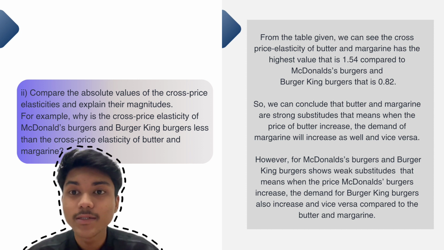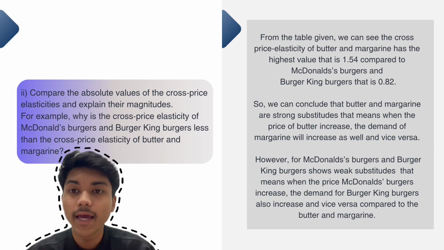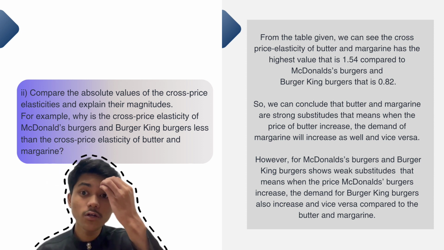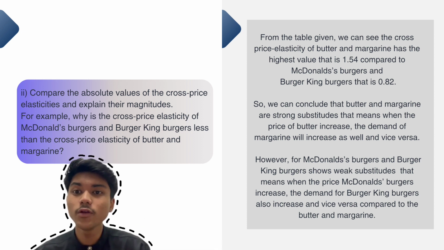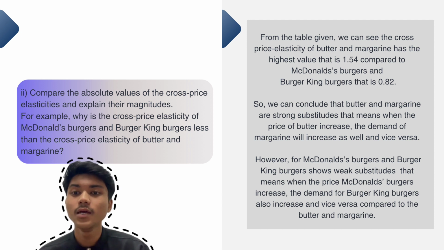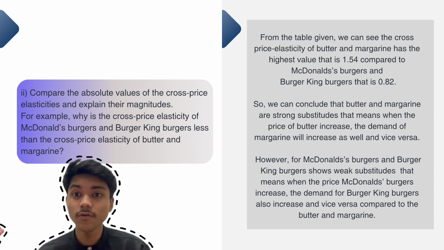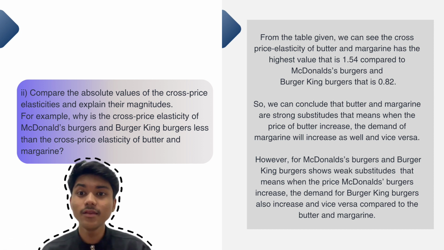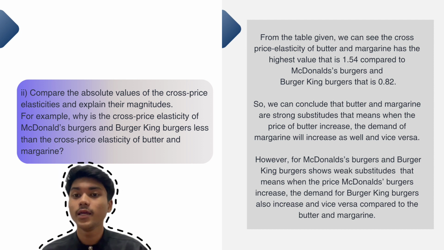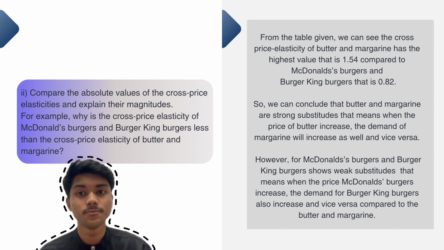The second question says: compare the absolute values of the cross price elasticities and explain their magnitude. For example, why is the cross price elasticity of McDonald's burgers and Burger King's burgers less than the cross elasticity of butter and margarine? From the table given, butter and margarine has the highest value compared to McDonald's burgers and Burger King burgers.